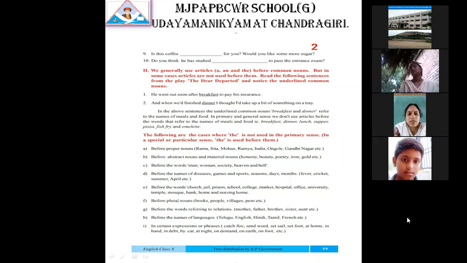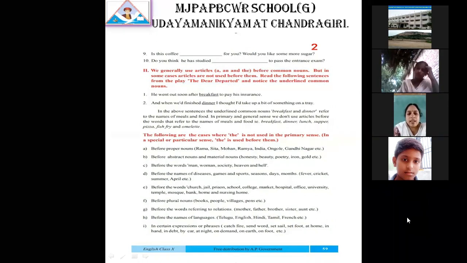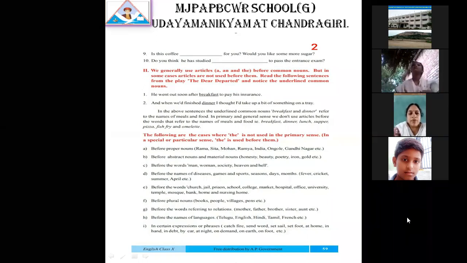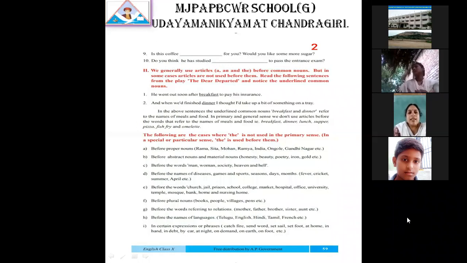Okay, understood? This is clear. So if the noun starts with a vowel, vowels are there, no ma? Vowels, but not vowels, vowel sound. Vowel sound should be there. If the noun starts with a vowel sound, then before those nouns an is used. If the noun starts with a consonant sound, then a is used before singular nouns. Is it clear, ma?